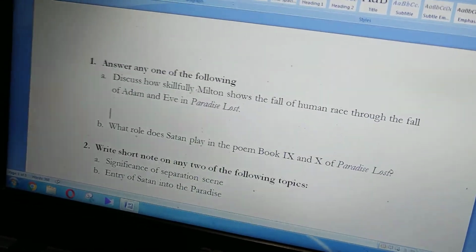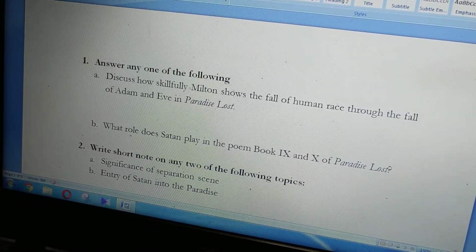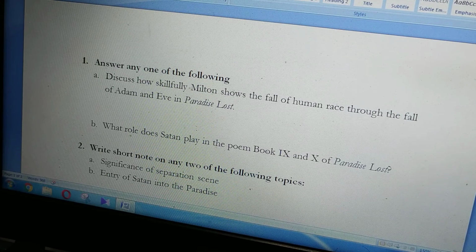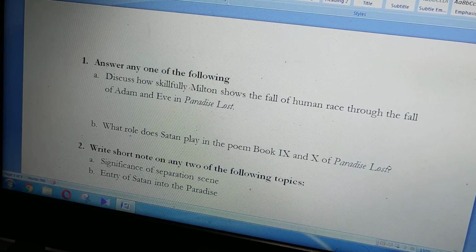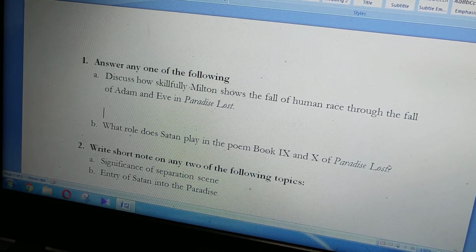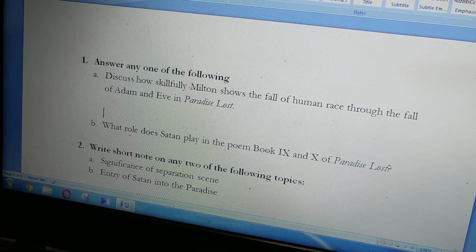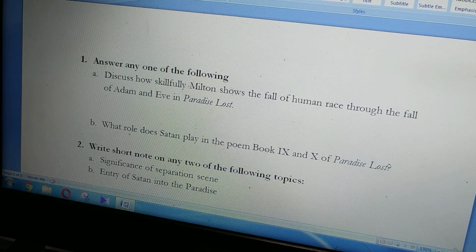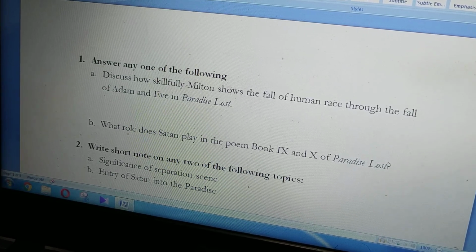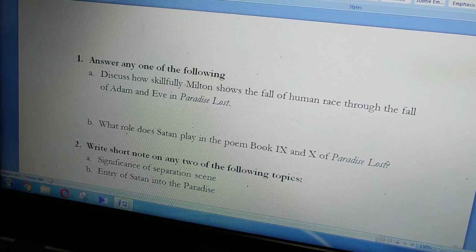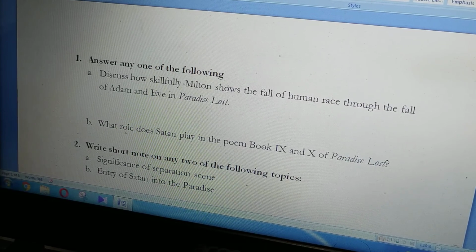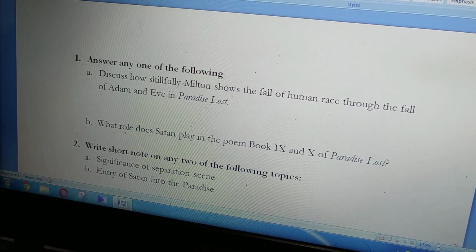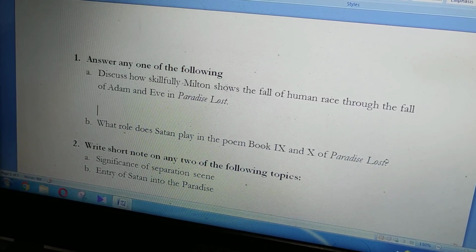Now, for this question, for example, discuss how skillfully Milton shows. You see, Paradise Lost is a text which is still in present tense because this text still exists. So this is one thing. But the story that has happened in this text, that has already been done.